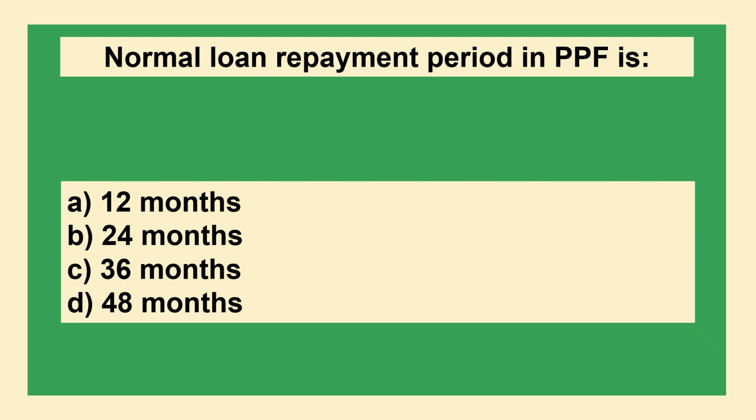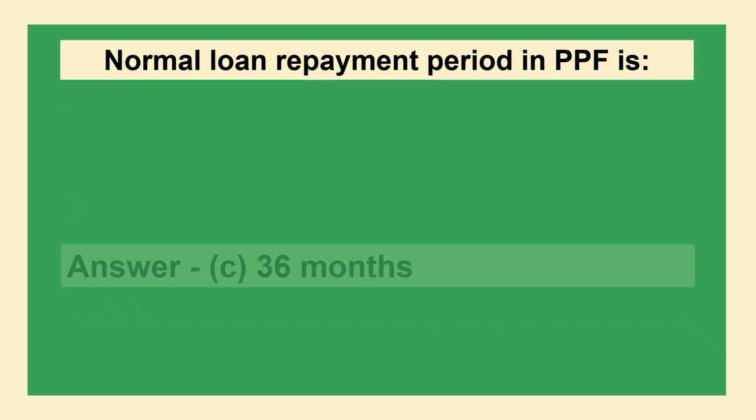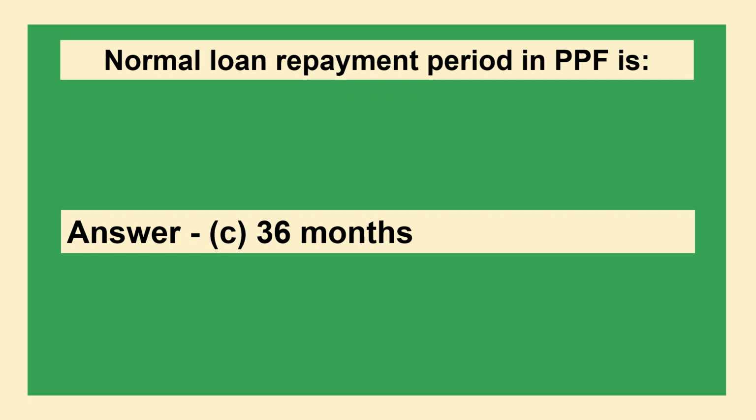Normal loan repayment period in PPF is option A 12 months, option B 24 months, option C 36 months, option D 48 months. The answer is option C 36 months.